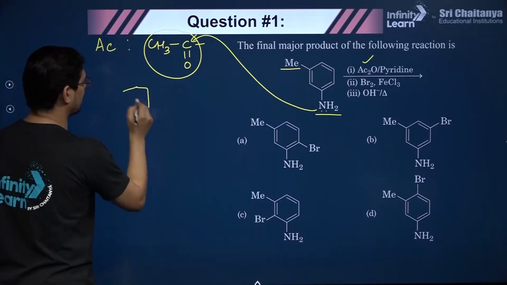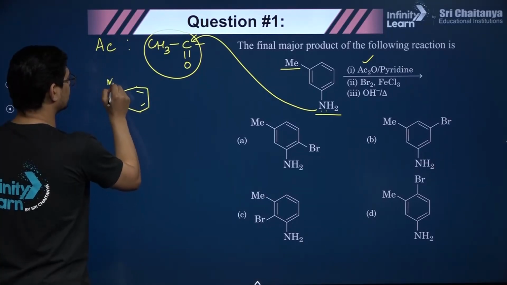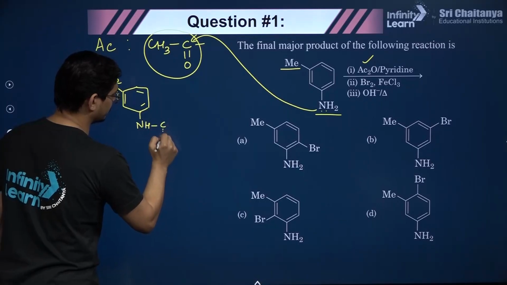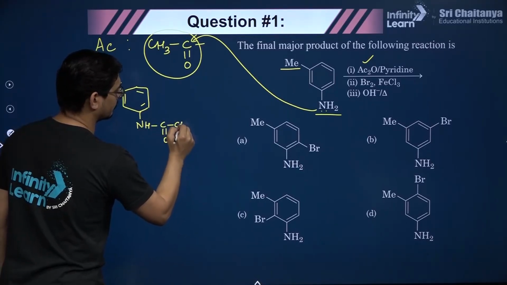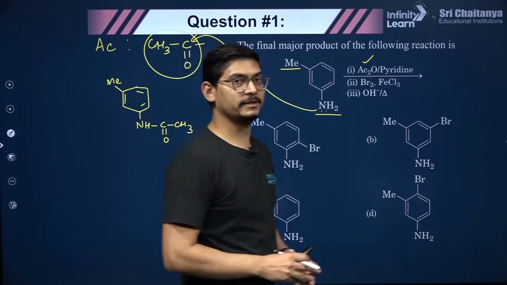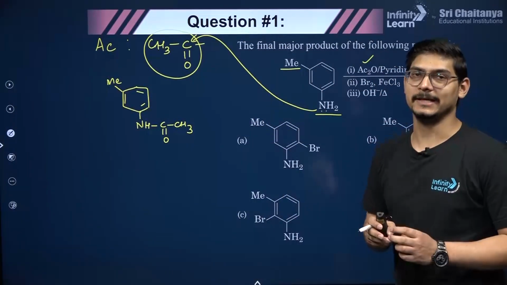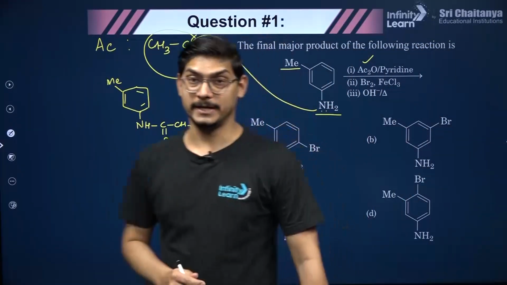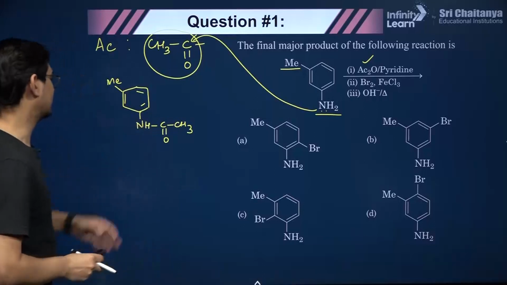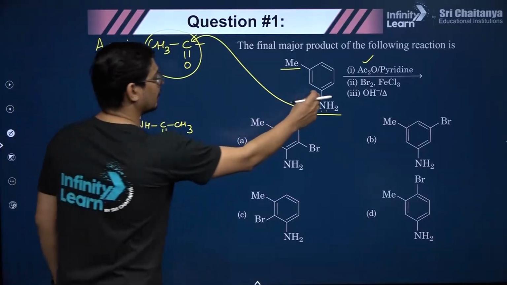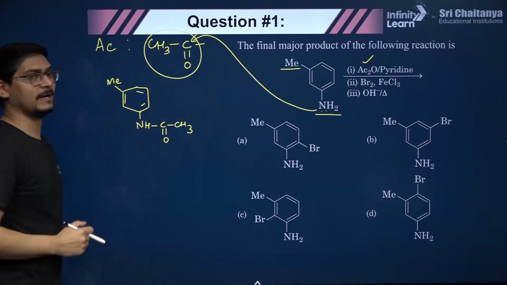So basically यहाँ पे क्या होगा? What will happen here? So methyl will remain as it is, nothing will happen to it, but in this case this will undergo acetylation. All right, this will undergo acetylation. Is that clear? Okay, so AC2O pyridine, please remember, whenever you react any aniline or any amine for that matter, you get substituted amide, right? In this case you will get this NHCOCH3. Basically a hydrogen on nitrogen will be substituted by the acetyl group.